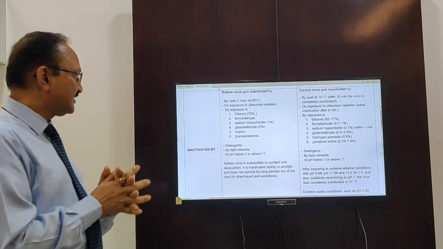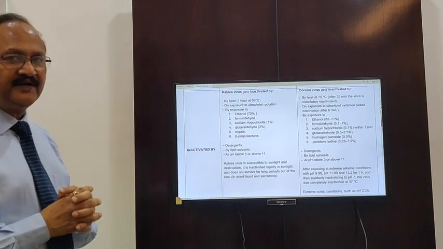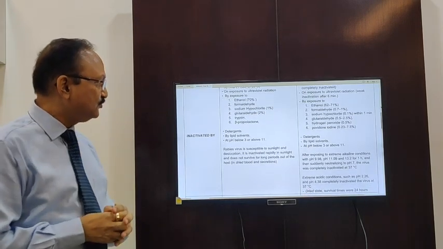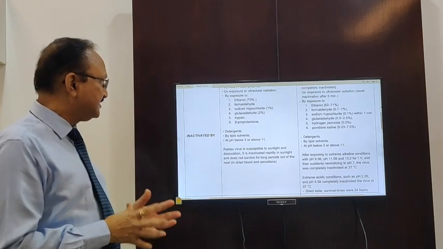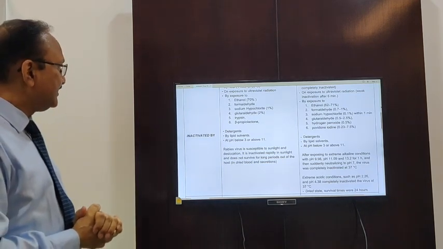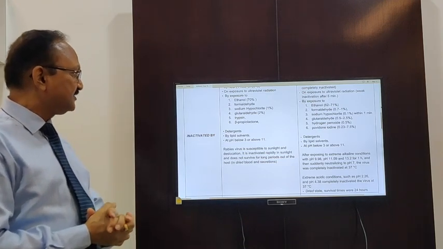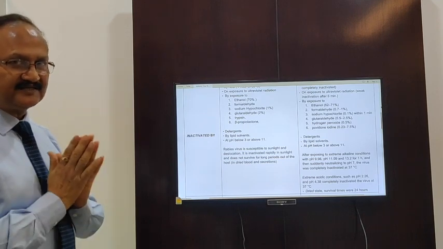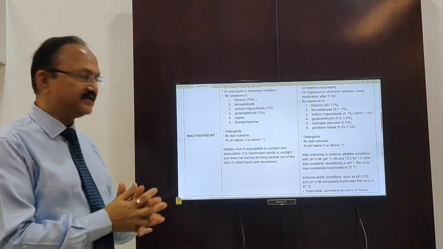Now in the case of coronavirus, after exposing it to extreme alkaline conditions with pH 9.98, pH 11.09 and pH 13.2 for 1 hour, and then suddenly neutralizing it to pH 7, the virus was completely inactivated at 37 degrees Celsius. And in extreme acidic conditions such as pH 2.26 and pH 4.38, it completely inactivated the virus at 37 degrees Celsius. So at extreme pH, the coronavirus also gets inactivated, and the Lyssavirus also gets inactivated.